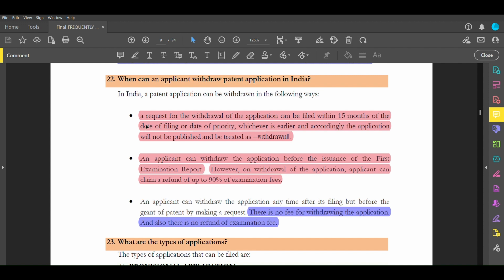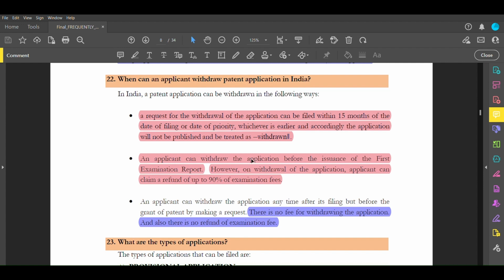When we file an application, sometimes a dispute occurs, and there may also be replying to the patent examiner's review questions and all. So 3 extra grace months are taken after the filing of the final patent, and 15 months have been given so that you can withdraw the application.